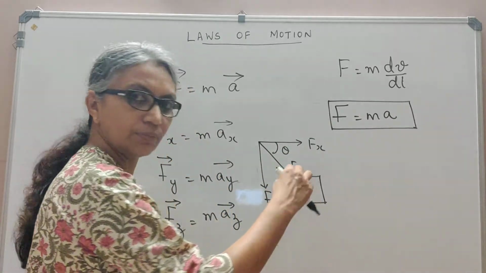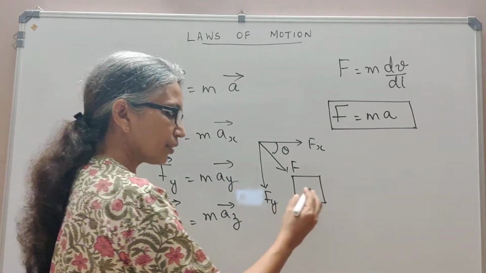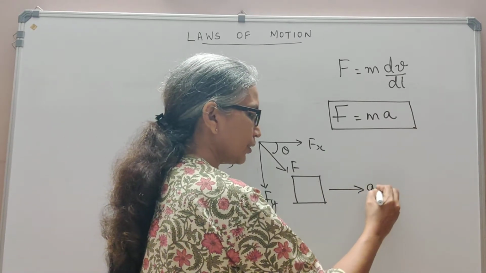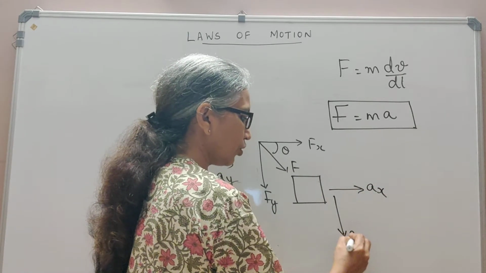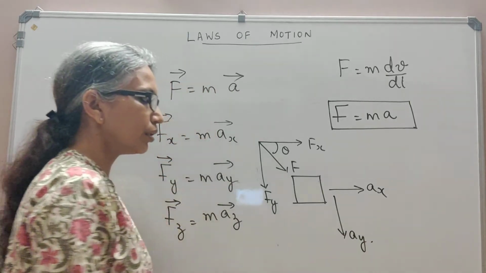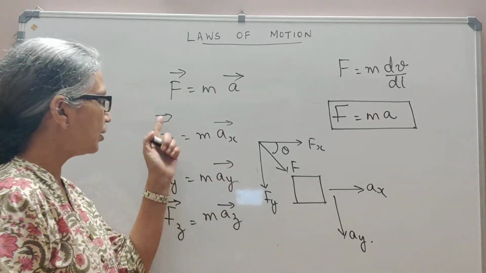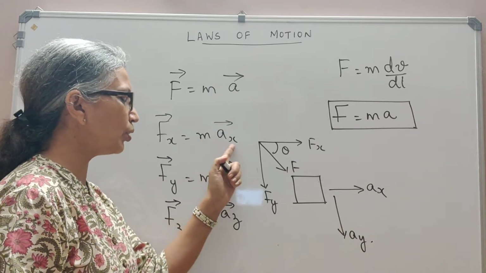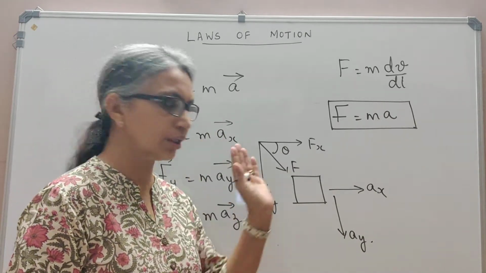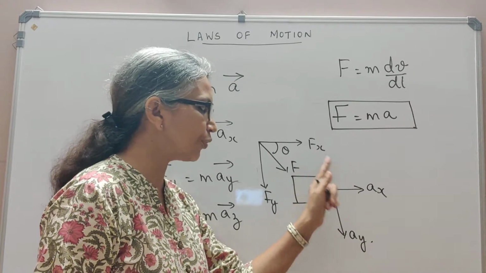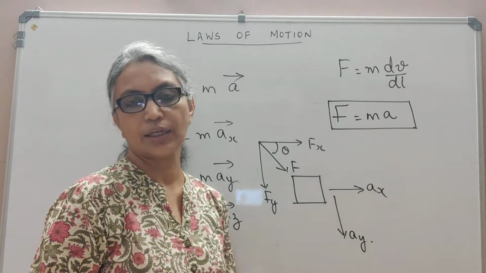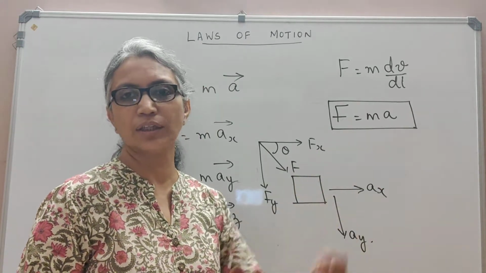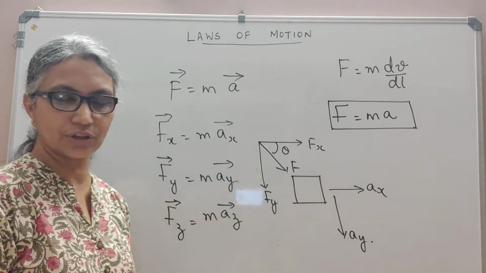Now as this body moves, it will have an acceleration along the x-axis and an acceleration along the y-axis. What is to be noted is that this component of force Fx can have an effect only on the acceleration along the horizontal. That is, Fx can affect only Ax, the acceleration of the particle along the horizontal direction.